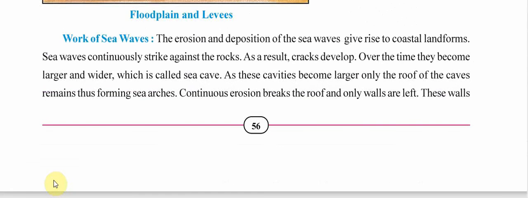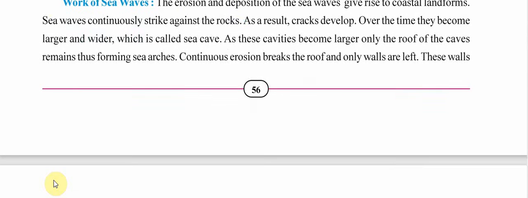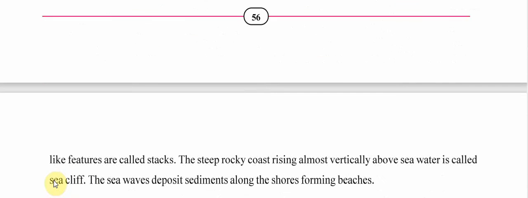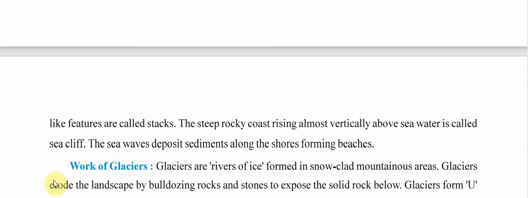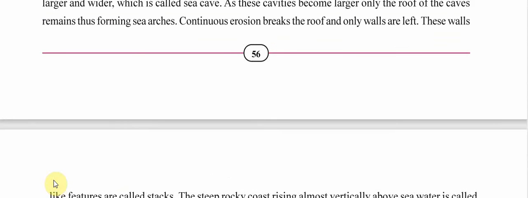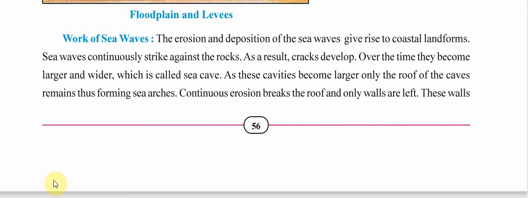I will show you these cavities which form the sea cave, the sea arches, and the stacks. Right now I have not kept the images ready, so we will do that in the next part. First I'll show you these pictures and then we will move ahead with the work of glaciers and work of wind. After that only exercises will be remaining, and with that the chapter will get over.